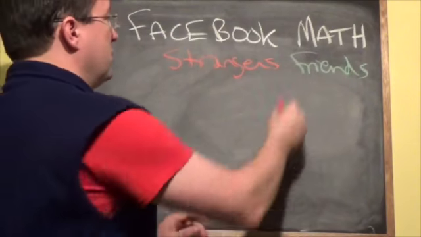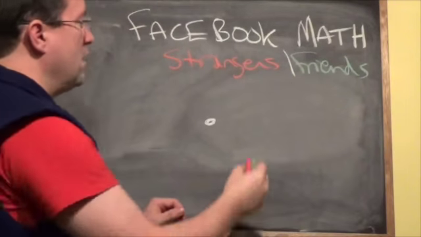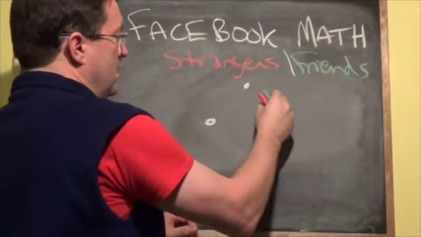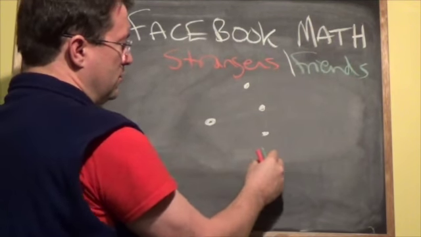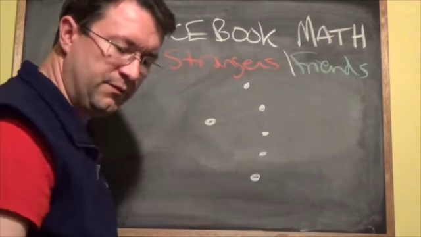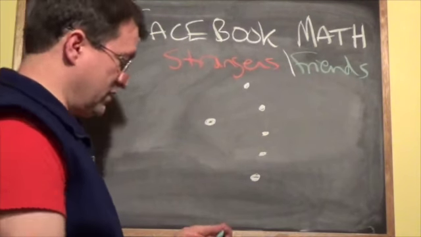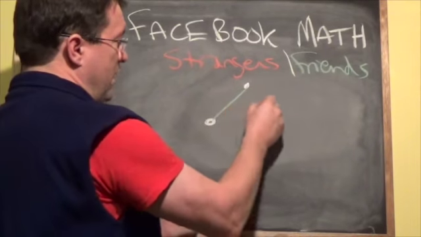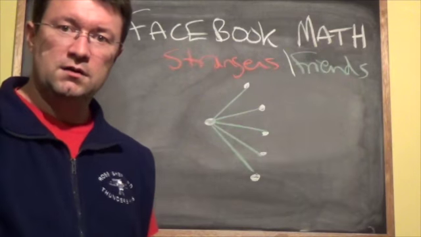So let's say here's an individual, and out of a group of 6 people, one person here will definitely be connected to 5. 1, 2, 3, 4, 5. Now, let's just say that this is like a social network, and that this person is friends with all of those people right there.